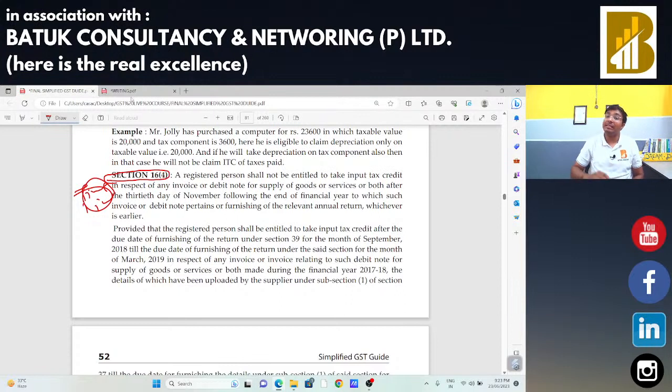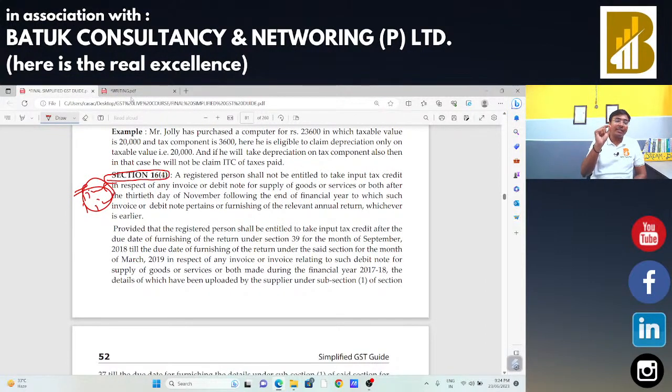With that, the proviso says that the buyer needs to make the payment to the supplier within 180 days from the date of issue of invoice. If the buyer does not make the payment within 180 days, in that case the buyer is not eligible to claim the input tax credit. Hence, on the 181st day, the buyer has to reverse the input tax credit. If he has made payment of a partial amount, the buyer needs to reverse only the partial amount of input tax credit.